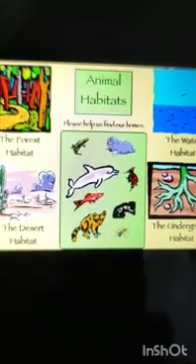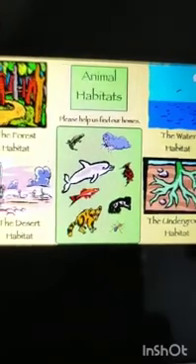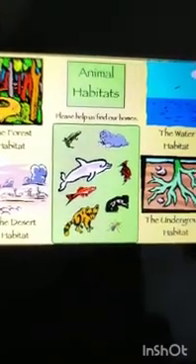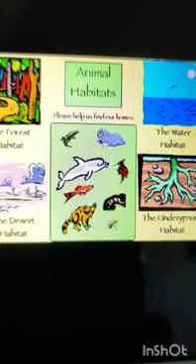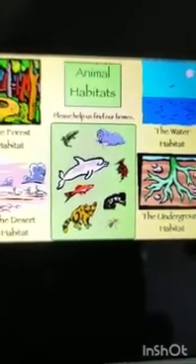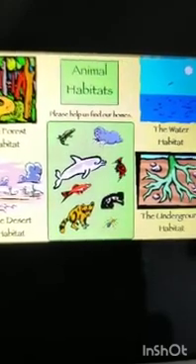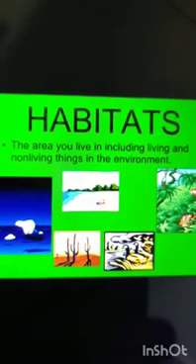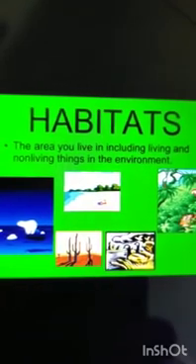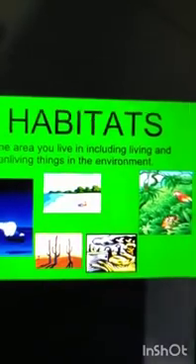So students, we see a variety of plants and animals around us. If we observe them carefully, we find that a particular plant or animal is found in a particular place only. The place or surrounding where an animal or plant survives is called its habitat.